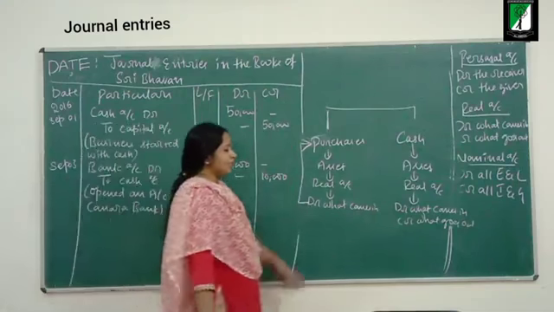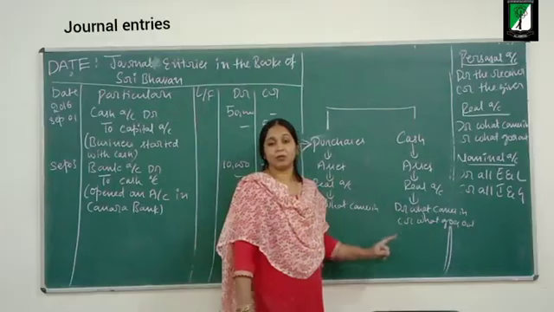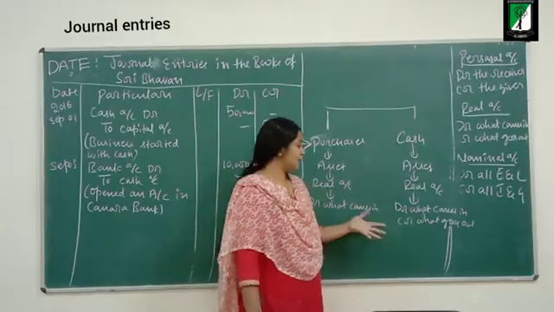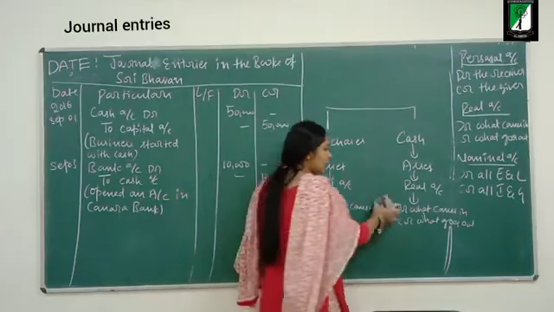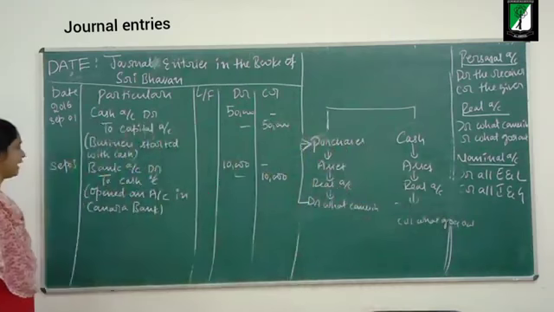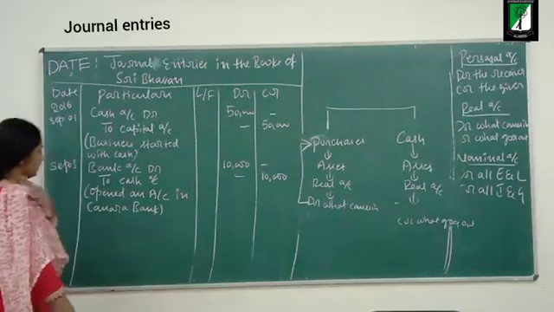Cash: the business is purchasing goods for cash. Think from the viewpoint of the business. Is cash coming in or going out of the business? It is going out, so I will credit cash. What is the date of the transaction? September 8th.